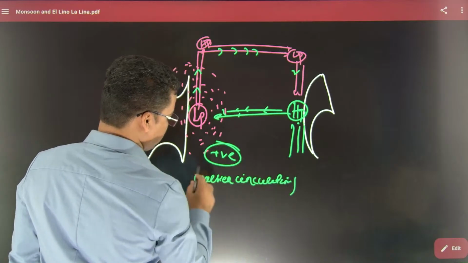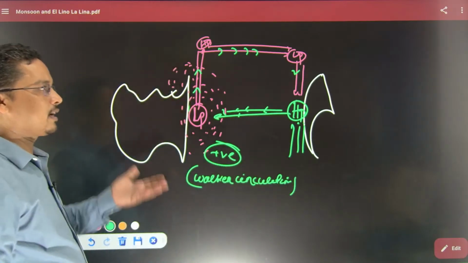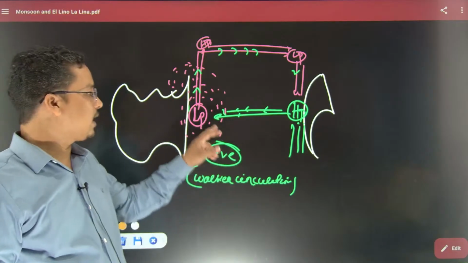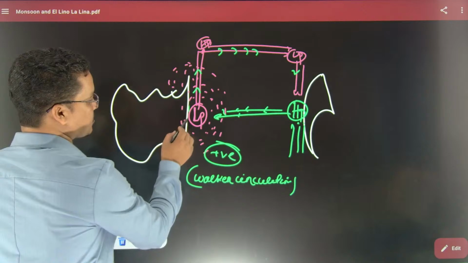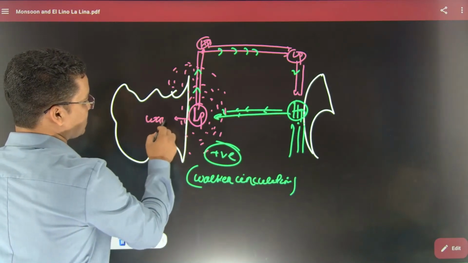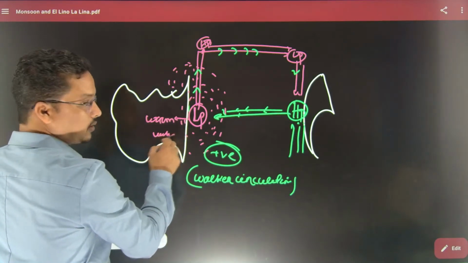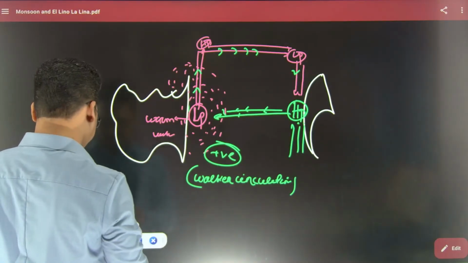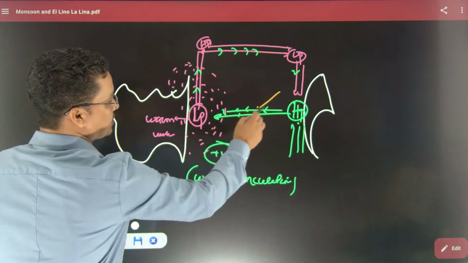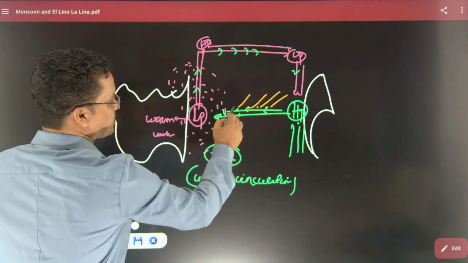Walker circulation, positive phase. In the diagram we only need to explain why this region is low pressure, because of warm water. From where does the warm water come? Let's say this region is having warm water. Where did it come from? Because of trade winds. The trade winds are coming like this.